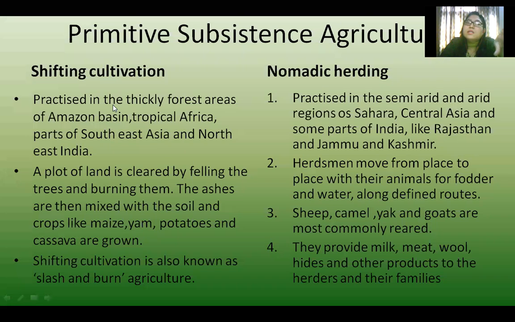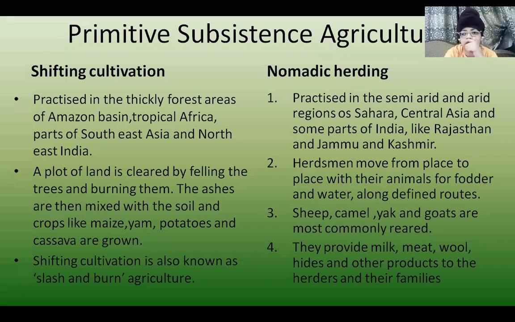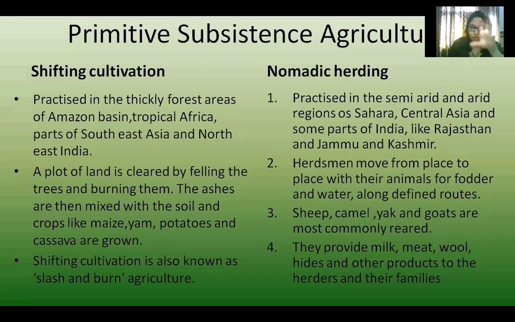So what is done here? It is also known as, you must have heard in history, maybe we studied it, jhum cultivation. Slash and burn. Yes, shifting and slash and burn cultivation. It is given in the book also. Do you know? One box is there. Shifting cultivation is known by different names in different parts of the world. Take this box. It is important. So jhuming cultivation in Northeast India, it is known as milpa in Mexico, Roca in Brazil, and Ladang in Malaysia. So these are the different names of shifting cultivation in different parts of the world.